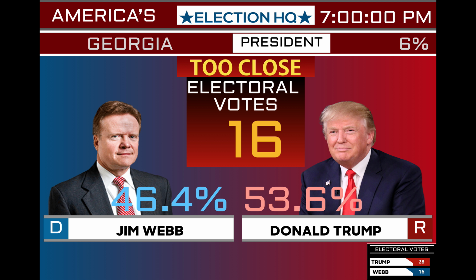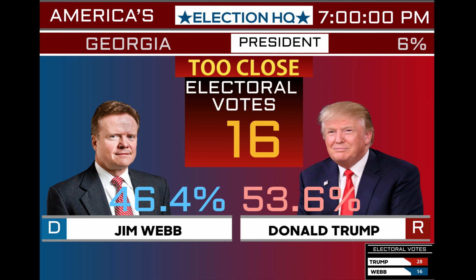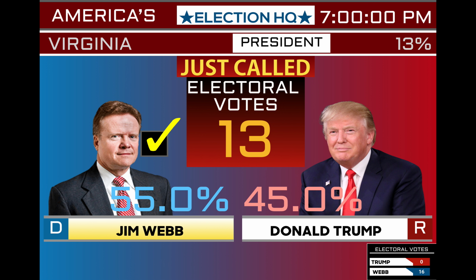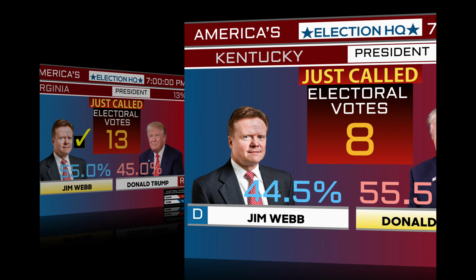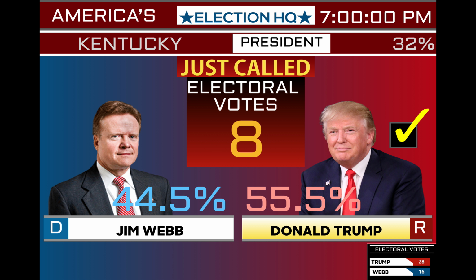So, for example, we have the state of Georgia. This was my Jim Webb versus President Trump video, and it would have the electoral vote count updating in real time on the bottom right, and it would just show like the Fox News theme that you would see today. And we have the highlighted victory on the name for the Democratic victory, and for the Republican victory, it's the same thing here from Kentucky.